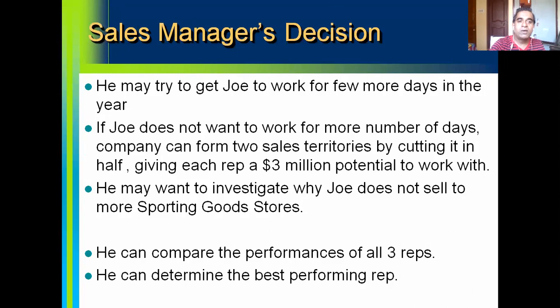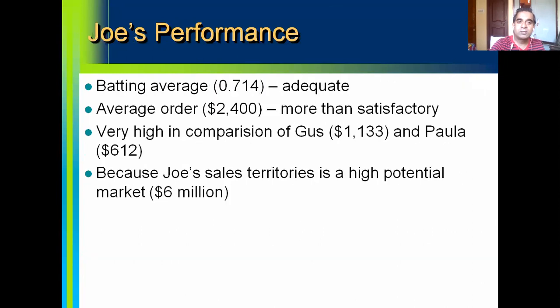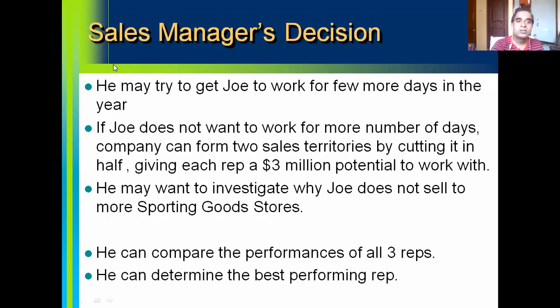So now when we look at this performance of Joe Jackson, it looks quite complicated, but what decisions can a sales manager make with respect to Joe Jackson? So the sales manager's decision here: the sales manager may try to get Joe to work for a few more days in the year. You can talk to Joe Jackson.